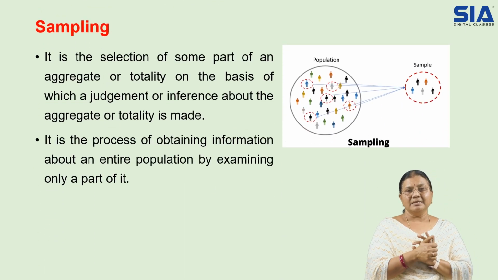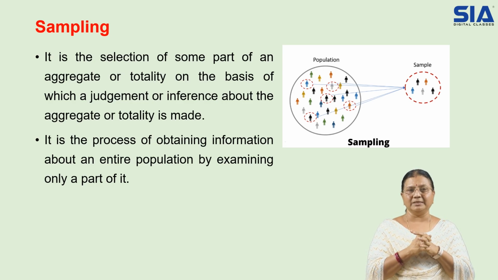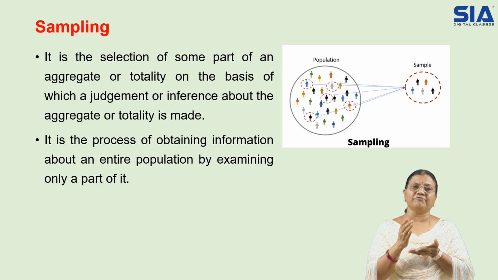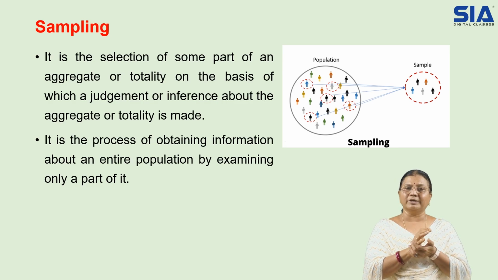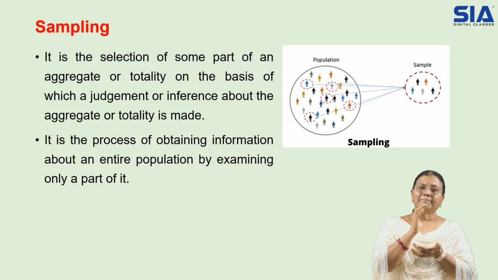Then sampling. Sampling is the process we do. It is the selection of some part of an aggregate or totality on the basis of which a judgment or inference about the aggregate or totality is made. So it is a process of obtaining information about an entire population by examining only a part of it.